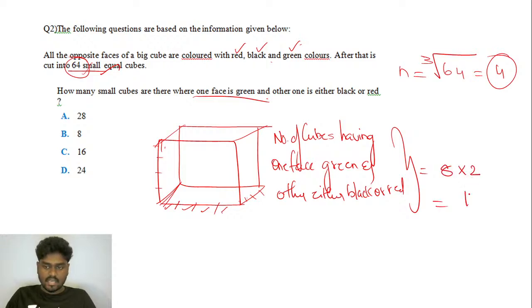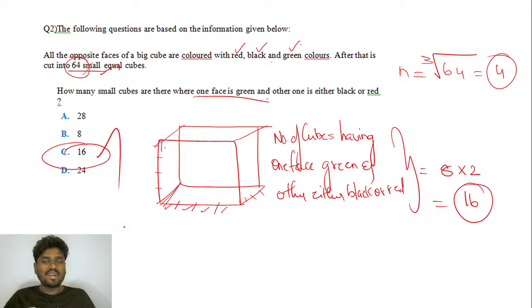So this will give you exactly 16. Answer for this question is option C. You have 16 cubes where one face is green.